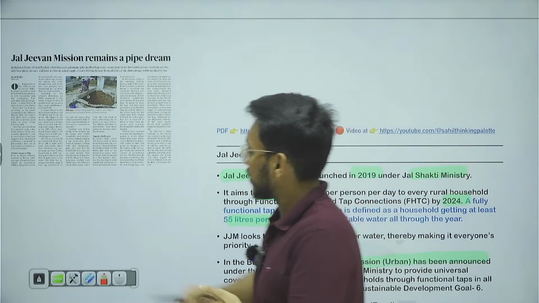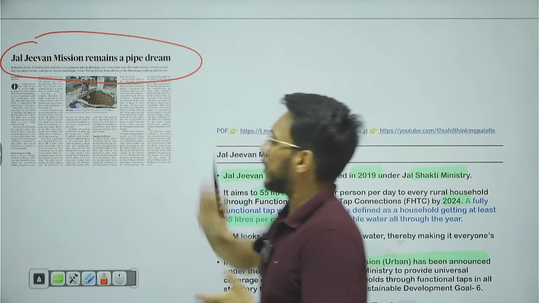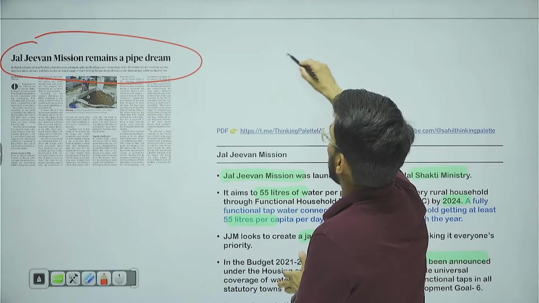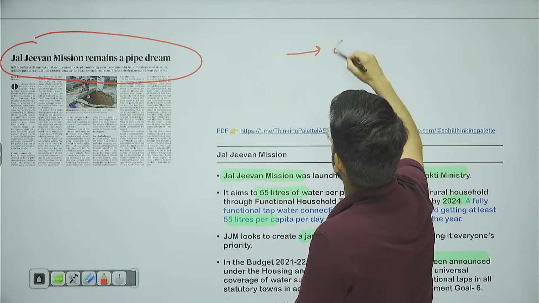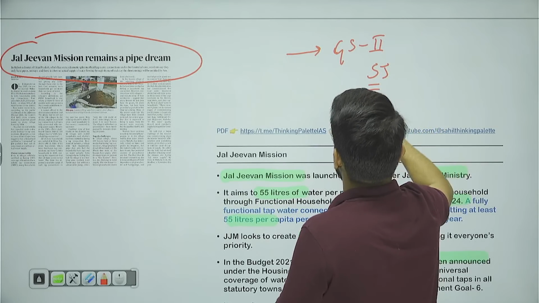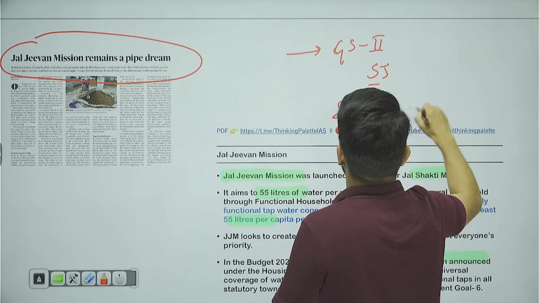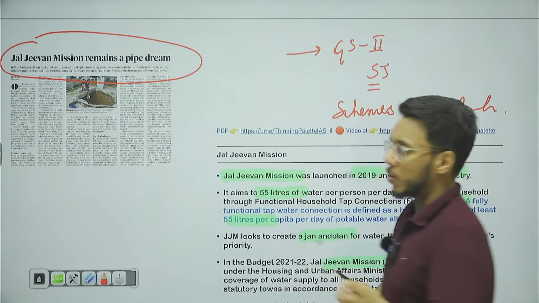Now, what has been the first article that we are going to take? "Jal Jeevan Mission remains a pipe dream." This particular article, Jal Jeevan Mission, we will use for GS paper number 2: social justice, government schemes and their evaluation. For that, we are going to use this particular article.